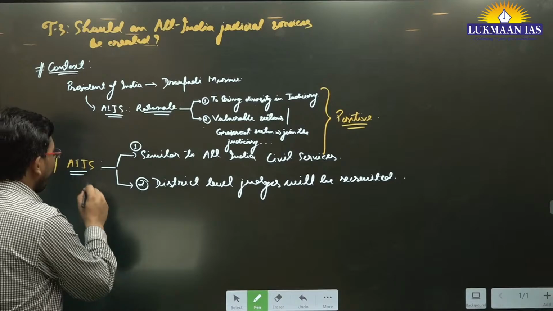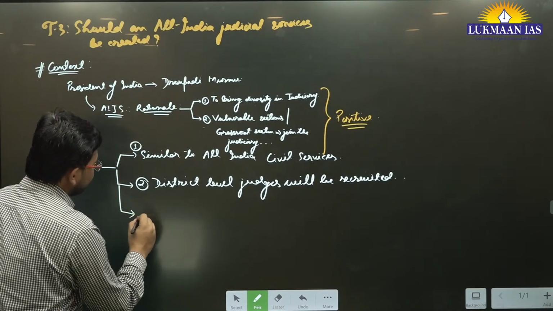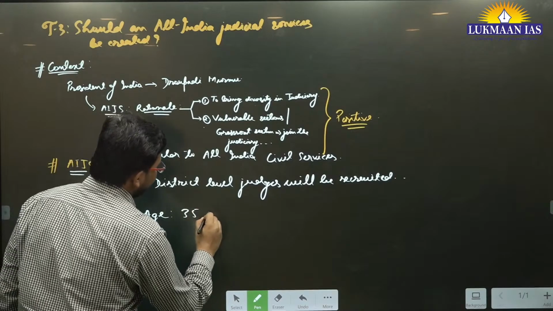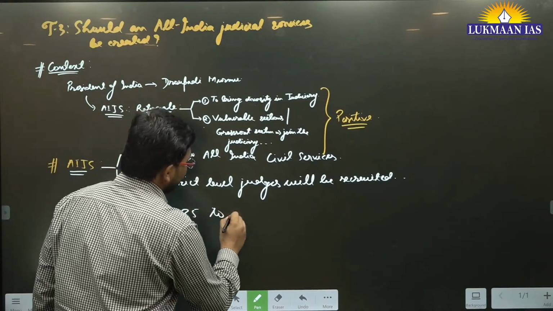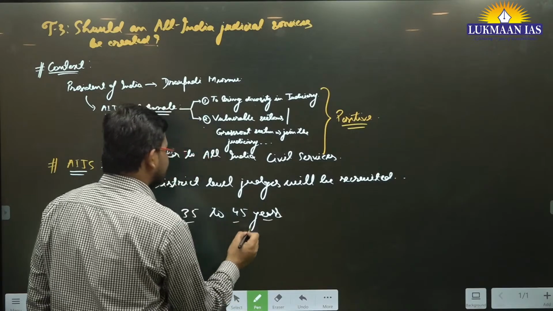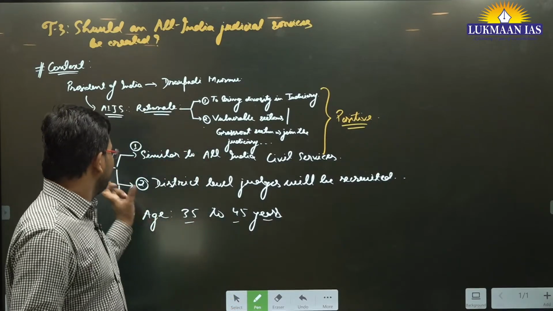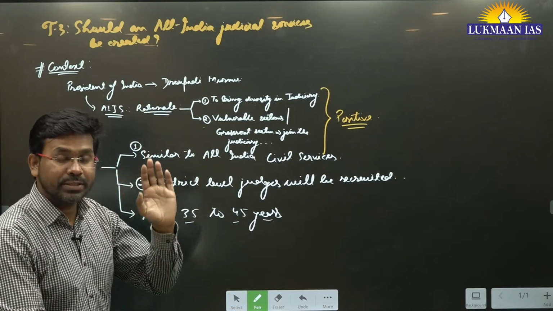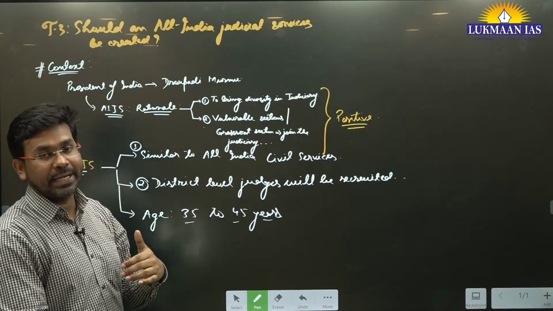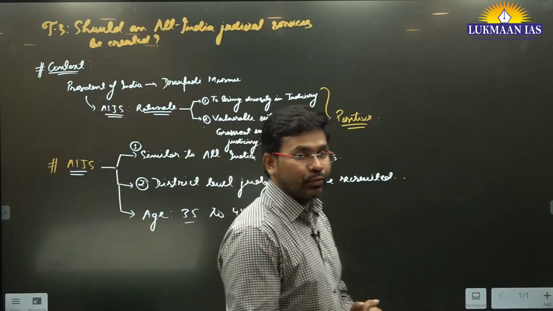Now when we talk about all India judicial services, they are thinking that the age limit for the persons will be 35 to 45 years. So a person who joins at up to 45 years might have qualified the LLB exam and might have had experience of 10 to 15 years.